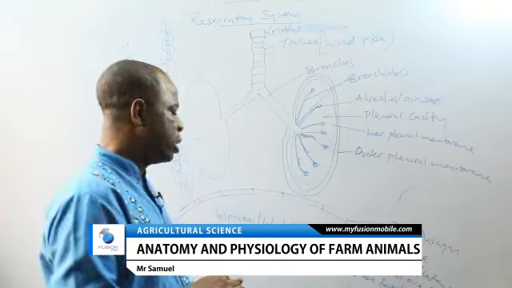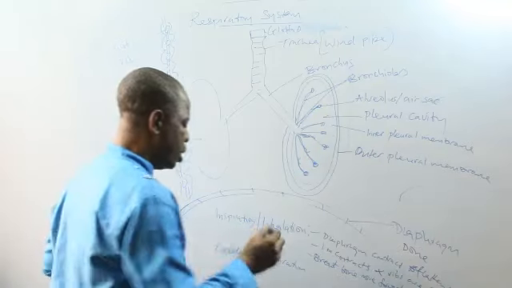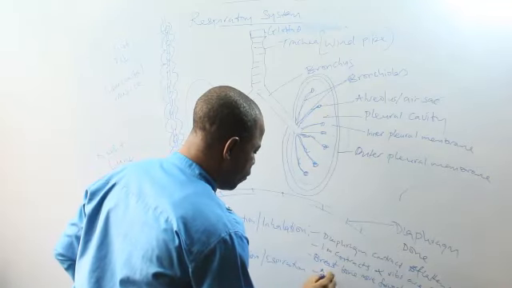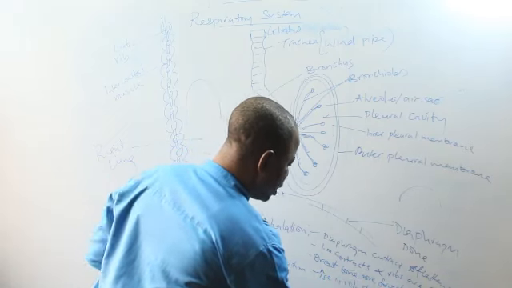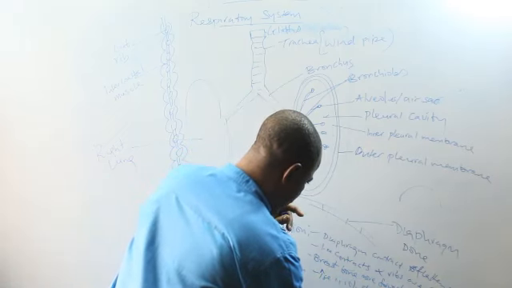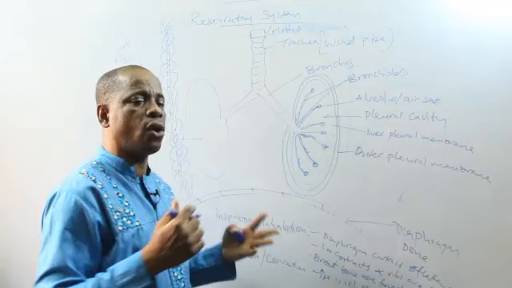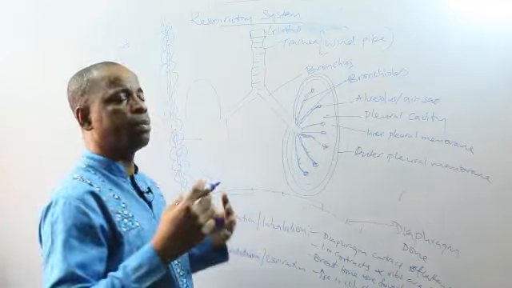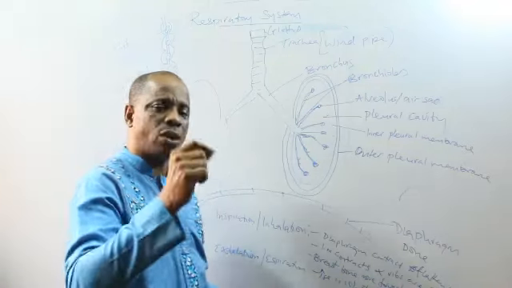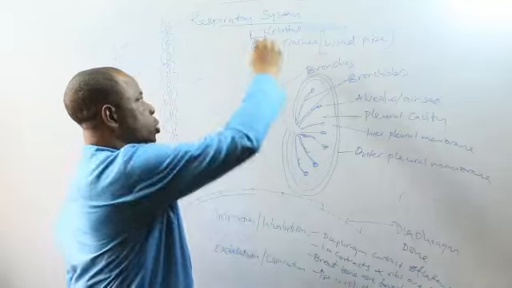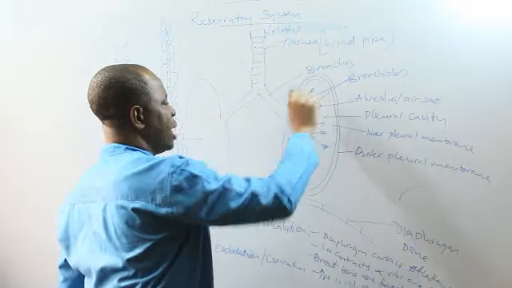The next thing is that there will be an increase in the volume of the thoracic cavity. So there will be more space in the thorax. This more space in the thorax will create a fall in pressure in the thoracic cavity. Then air will rush in from the environment through the nostrils to the trachea, to the bronchi, to the bronchioles, to the air sacs.